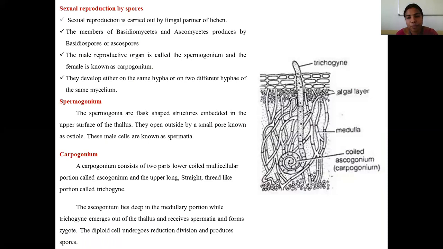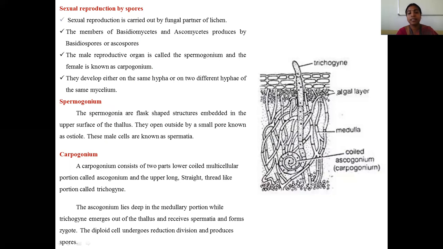Then coming to sexual reproduction. Sexual reproduction, I told you, produces spores. If the fungal partner is an Ascomycotina fungus, after reproduction it produces ascospores. If it is a Basidiomycotina fungus, it produces basidiospores. So here the fungal partner takes part in sexual reproduction. It produces two sex organs. One is the male sex organ, another one is the female sex organ. The male sex organ, we call it spermagonium, which produces a germ cell, spermatia. The female sex organ, we call it carpogonium, which has the functional nuclei.